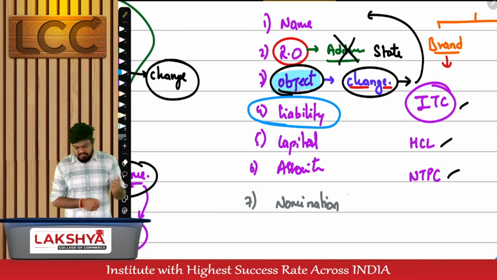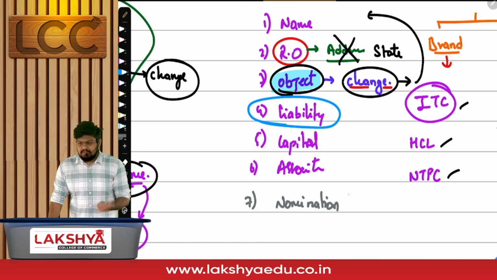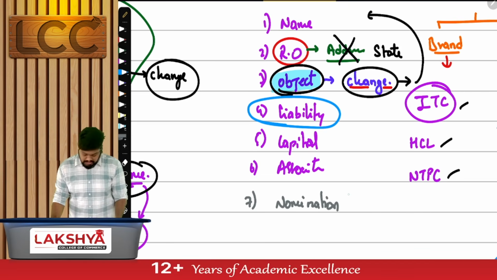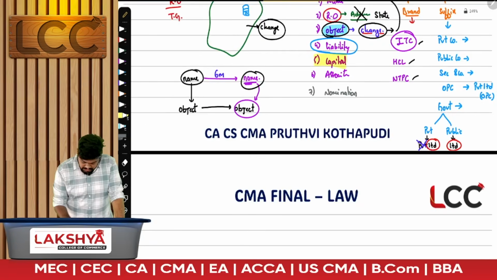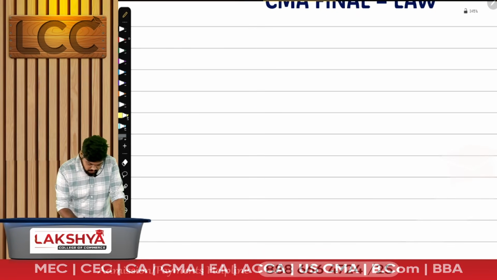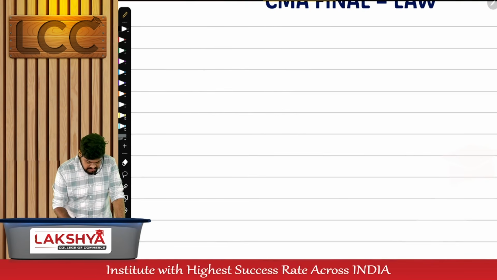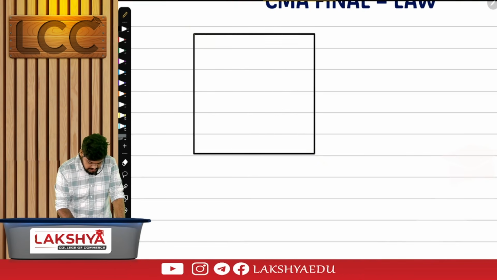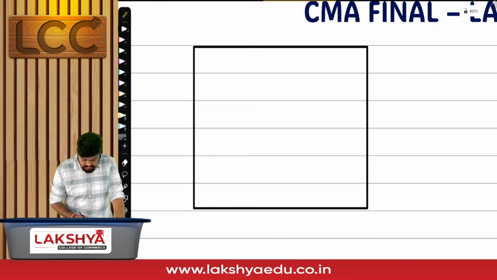As a shareholder, my liability can arise at what point of time? At any point of time. But as a guarantee holder, my liability arises only when the company goes into liquidation. That's your liability clause. Now the capital clause. It is an interesting topic. A company wants a huge amount of capital, a huge amount of money to do its business activities. Try to understand these words clearly. This is where the definition of share also comes from. So be careful with this.